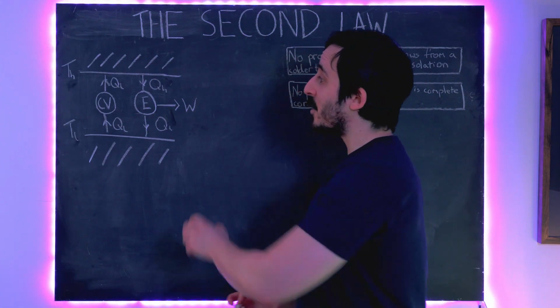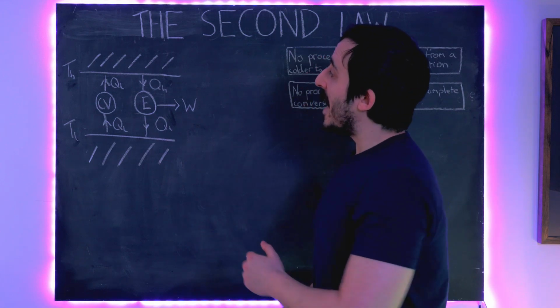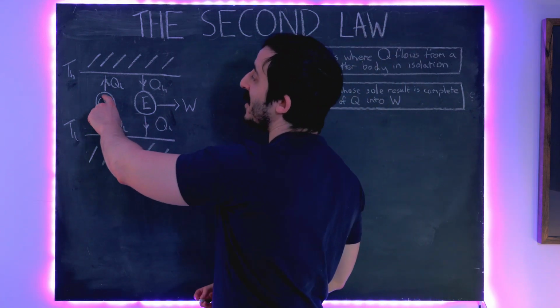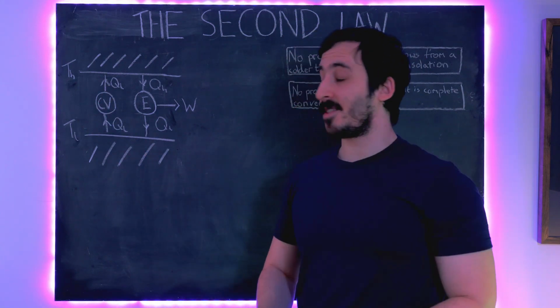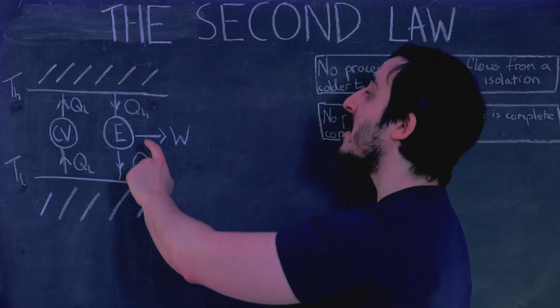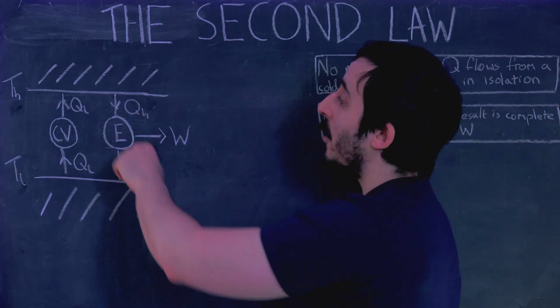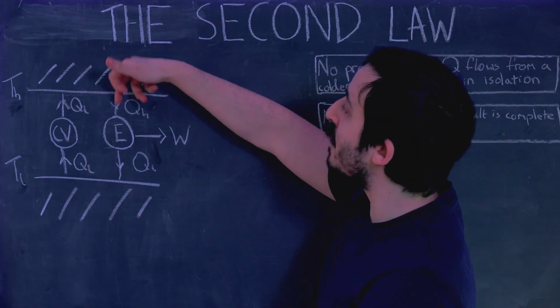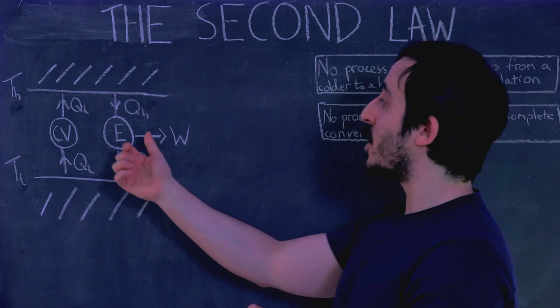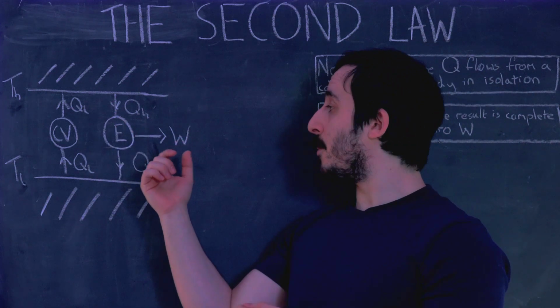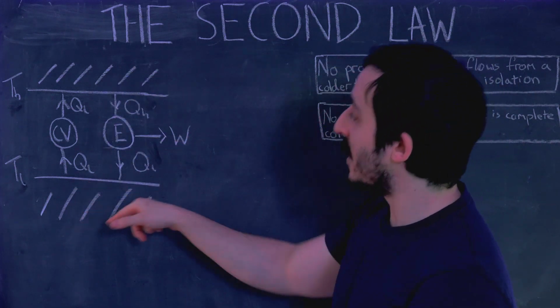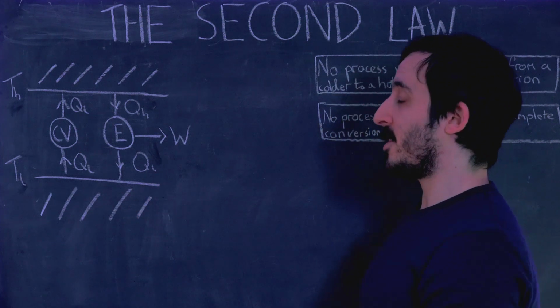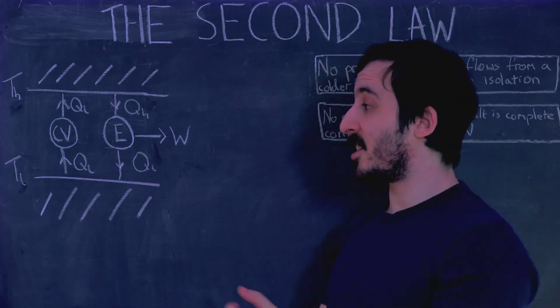Right, so I've now changed this diagram around a bit, and instead of KV, I have this CV here, which is a Clausius violator. We'll come on to that in a second. But here I have a Carnot engine, except this time I have the Carnot engine taking heat in from the high temperature reservoir, QH, ejecting some form of work, W, and then ejecting heat into the lower temperature reservoir, QL. So this is just like the steam engine example.